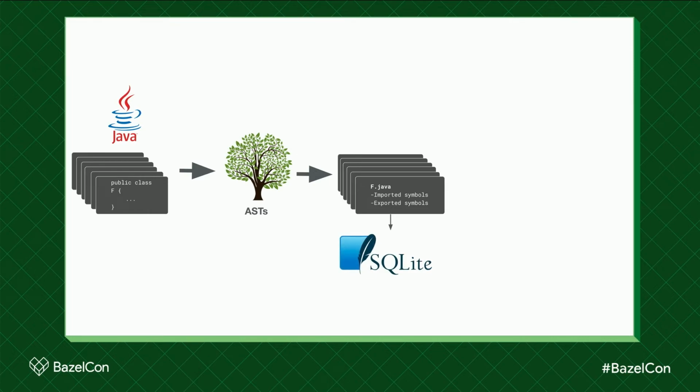We store that in our database, and we can use those imported and exported symbols as incoming and outgoing edges in our Java source dependency graph. So now, in addition to the Bazel dependency graph that we got from Bazel query, we now have the true ground truth Java dependency graph between Java files.